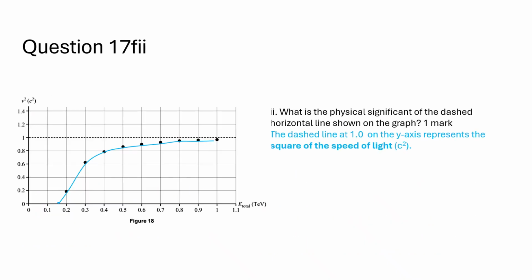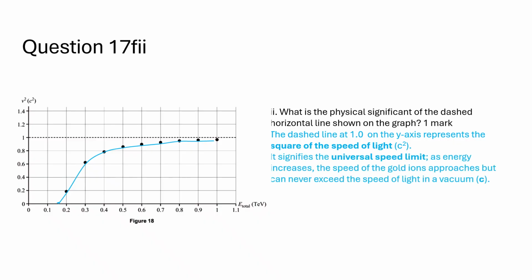The dashed line at 1.0 on the y-axis represents the square of the speed of light. It signifies the universal speed limit. As energy increases, the speed of the gold ions approaches, but can never exceed, the speed of light in a vacuum.